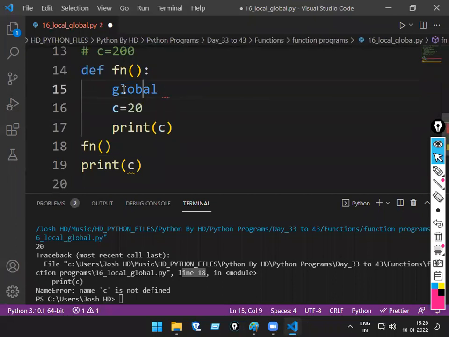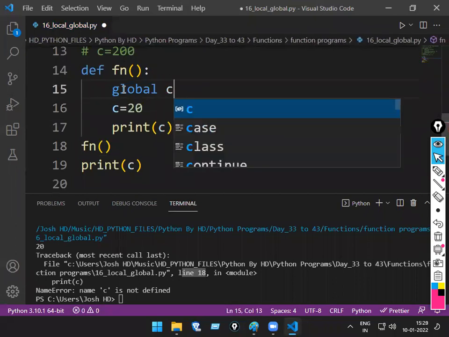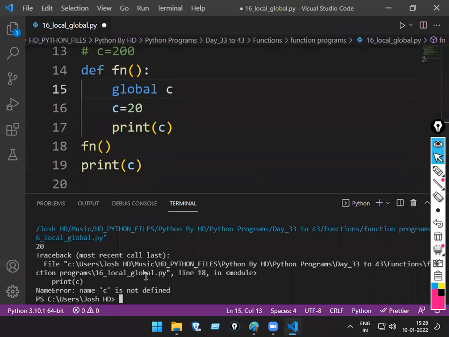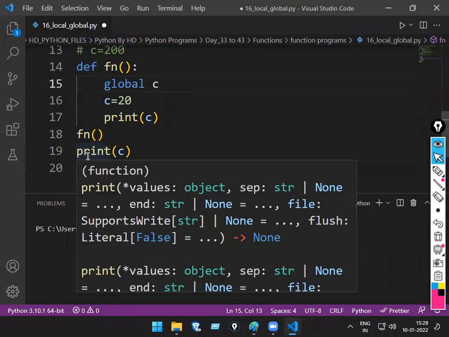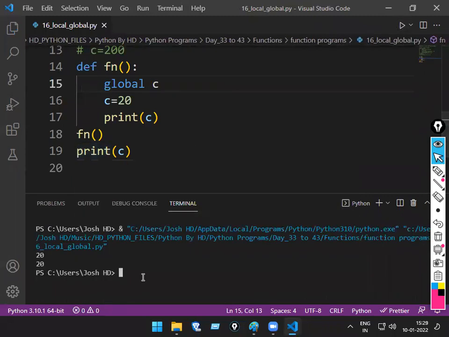Okay. Global c. Then what happens? This c equal to 20 is becoming both local and global. Anyone can use it now. So what gets printed now? First the function will be called and print the c value. How much is the c value? 20. Even outside the function I can use it now. What will come? 20. Got the logic now?